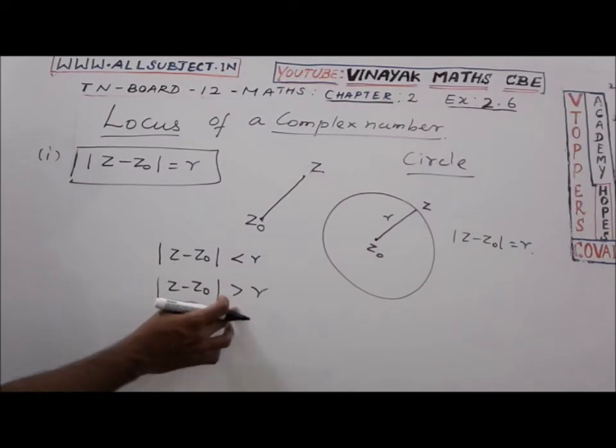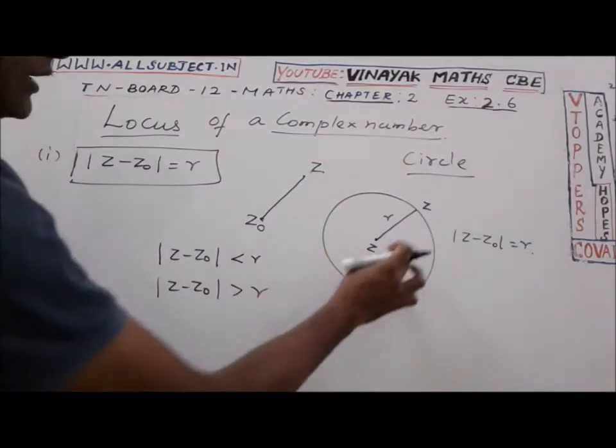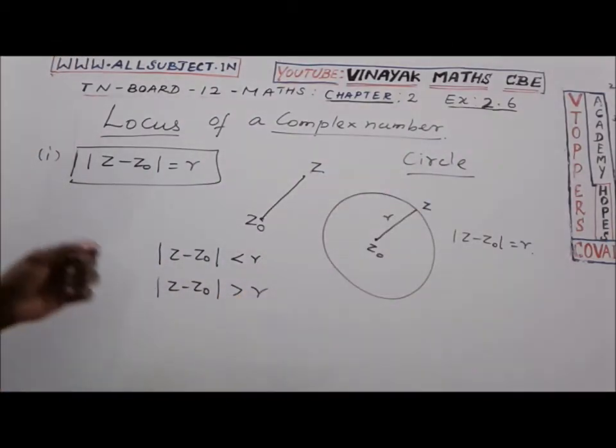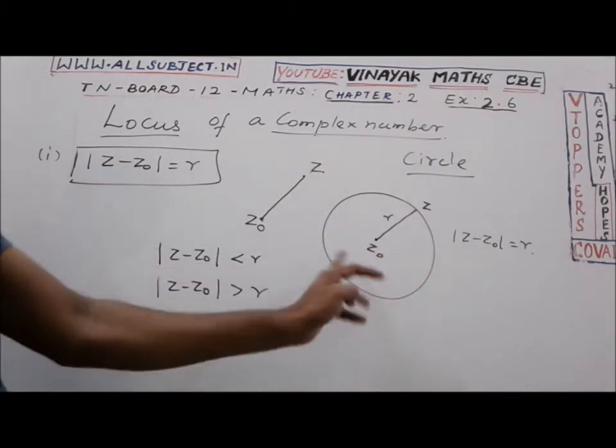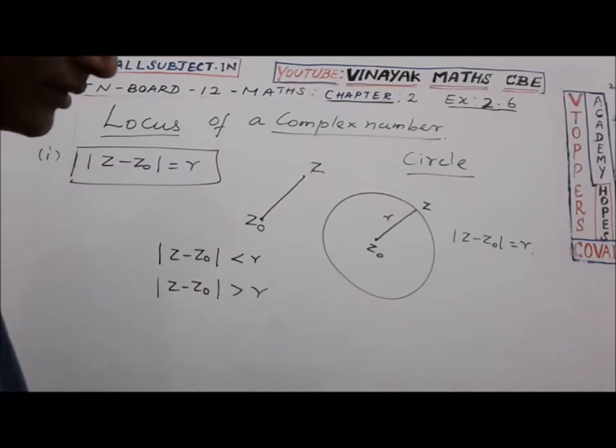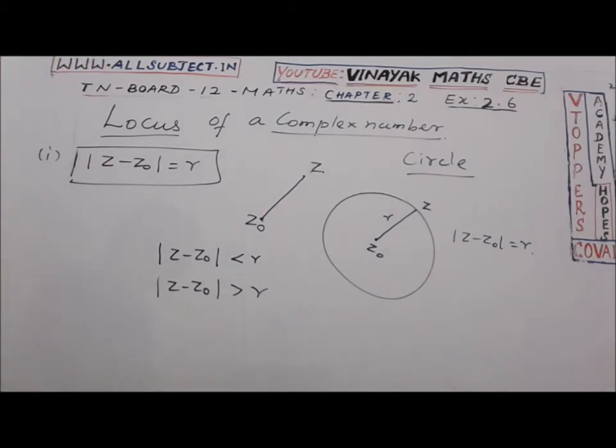Greater than R means points exterior of the circle. Equal to R represents the equation of the circle in complex form. Less than R represents the points interior of the circle. Greater than R represents the points exterior of the circle.